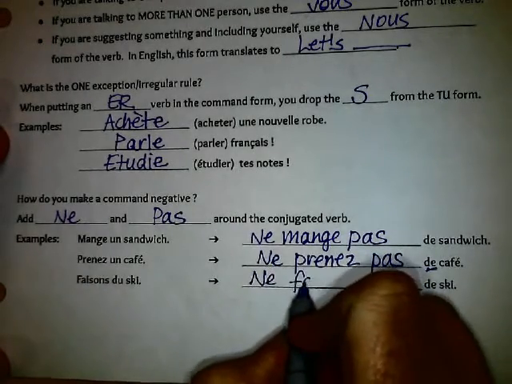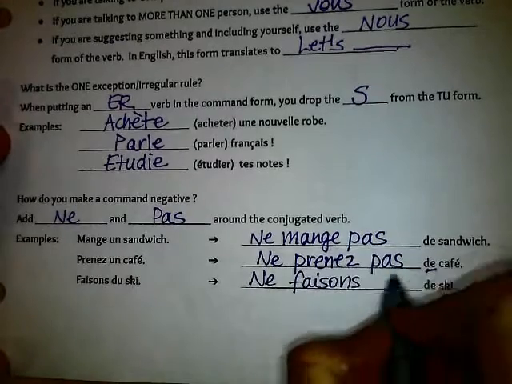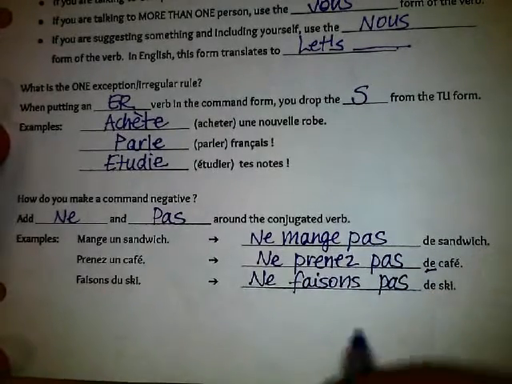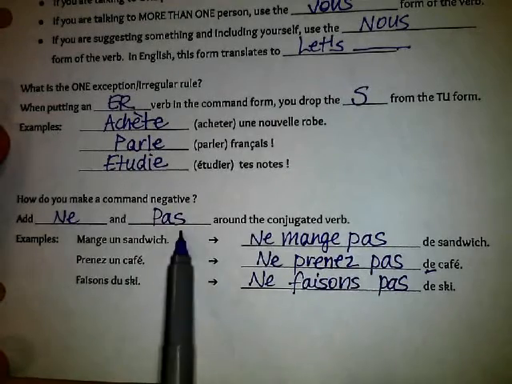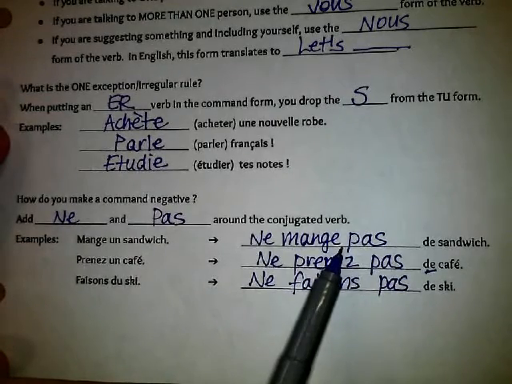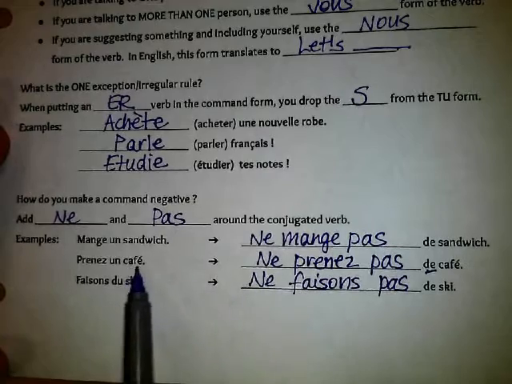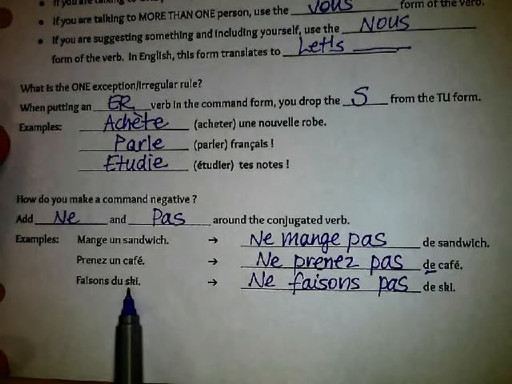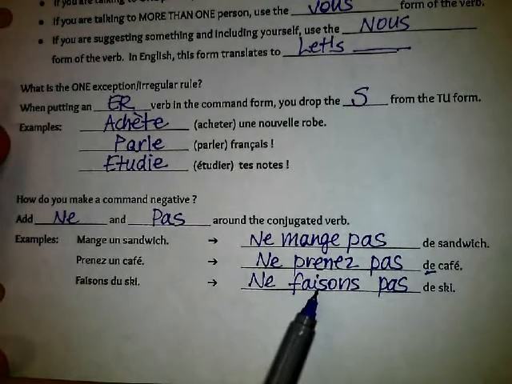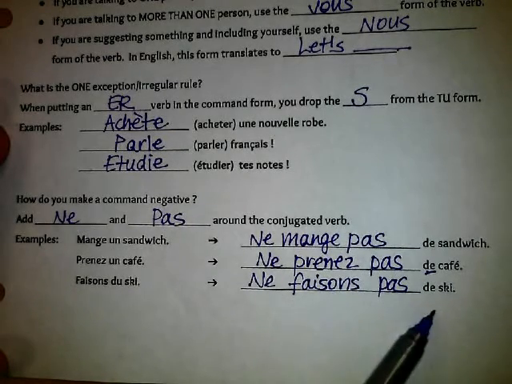Ne faisons pas de ski. So what do these mean? Don't eat any sandwich. Eat a sandwich? Don't eat any sandwich. Have a coffee? Don't have any coffee. Go ski. Let's go skiing. Let's not go skiing.